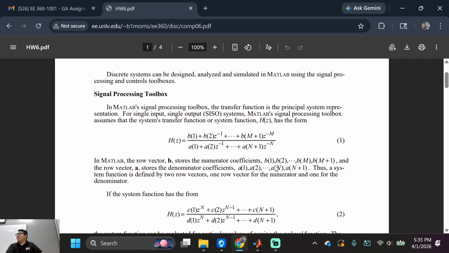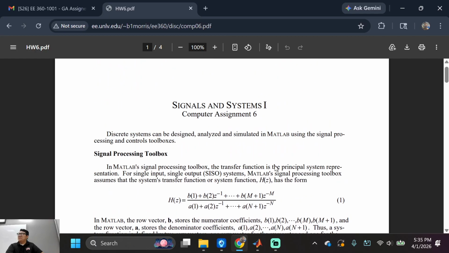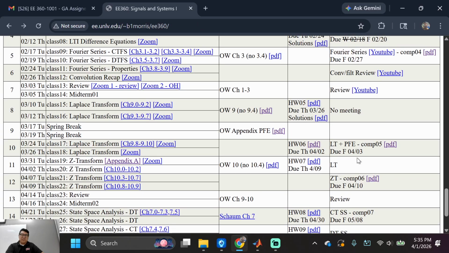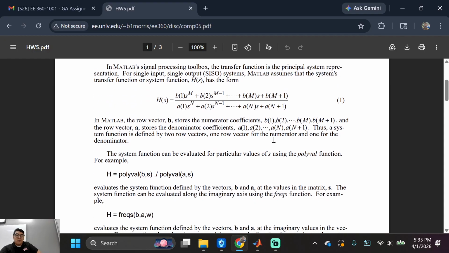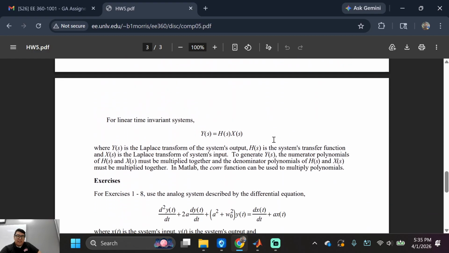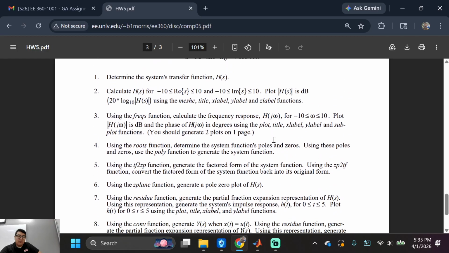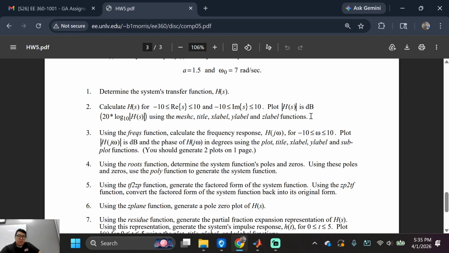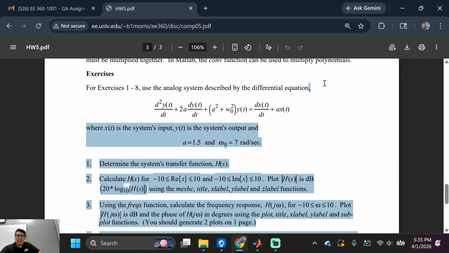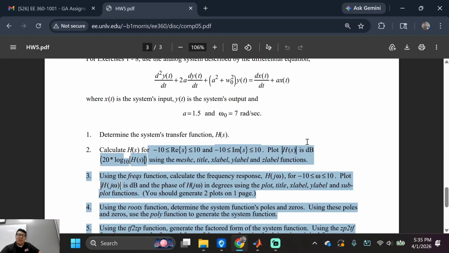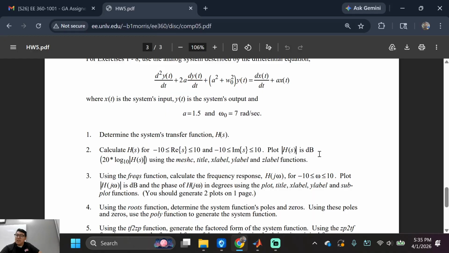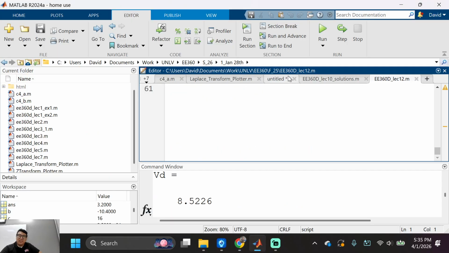Has anyone looked into this one? Not yet. We're still working on the next one that's due this Friday. Let's look at it because I don't want to go over this one. I already went over it last class. Yeah, we literally derived everything. We got the answer right. Remember from last class? Not that hard. And then we put the transfer function right there, right? And then we got the Bode plots, or not Bode plots, frequency responses, right? Let's just run it again.